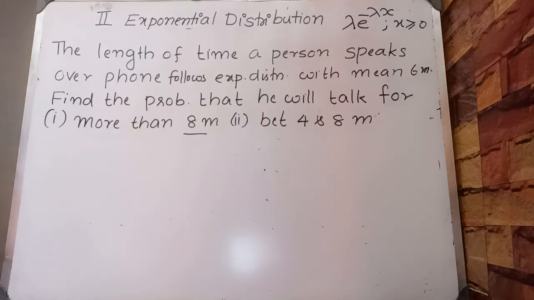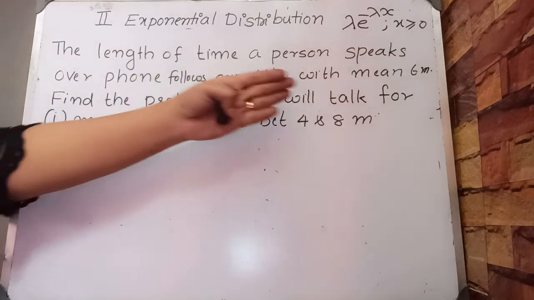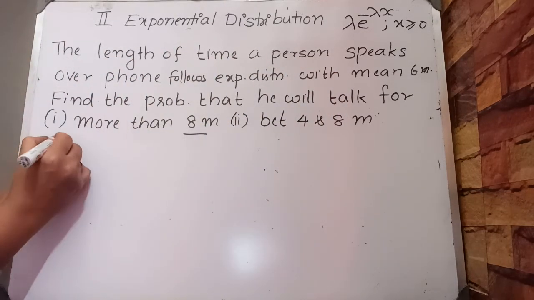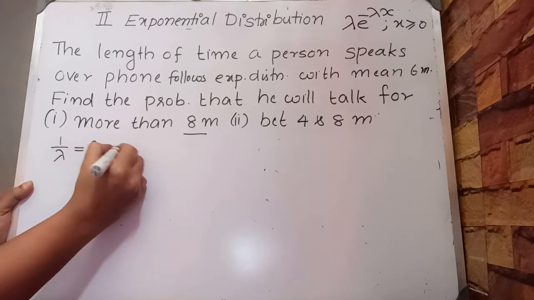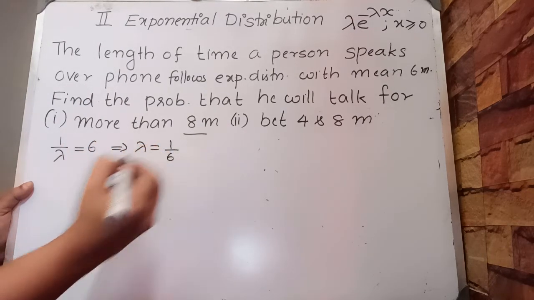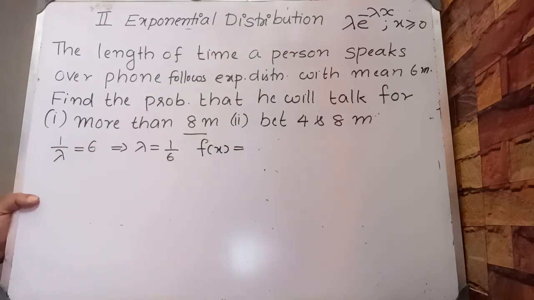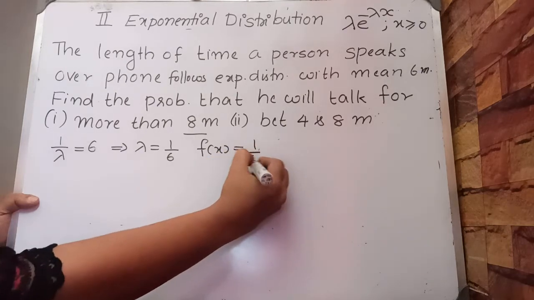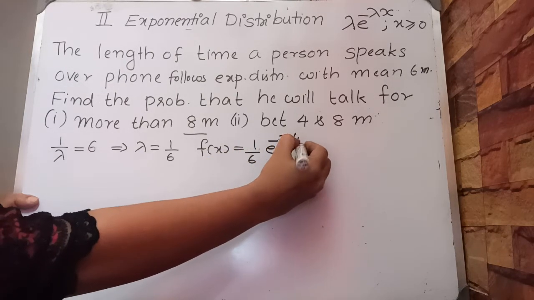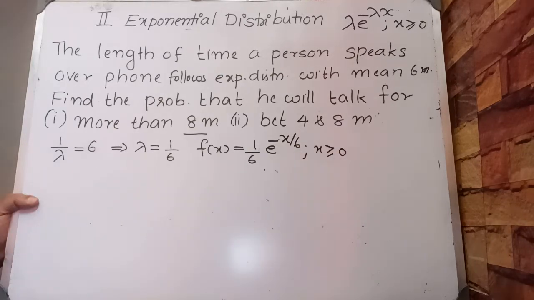Next question. The length of time a person speaks over phone follows exponential distribution with mean 6 minutes. Find the probability that he will talk for more than 8 minutes and between 4 and 8 minutes. So here it is given that the mean is 6 minutes. So 1/lambda equals 6, or lambda equals 1/6. Therefore, our PDF is f(x) equals lambda e^(-lambda x), that is (1/6) e^(-x/6), where x is greater than or equal to 0.